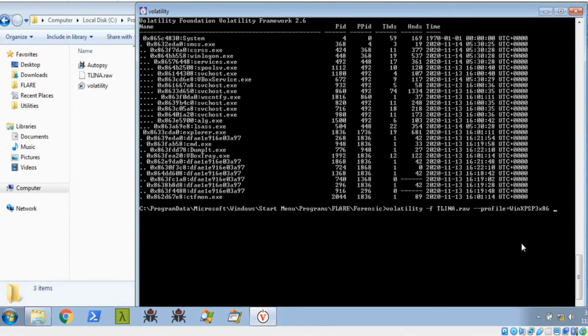You need to give the process ID, with -p, then I'm going to give this process ID 1868 and a space. Now you need to give the command called cmdline, then press enter. We need to wait.